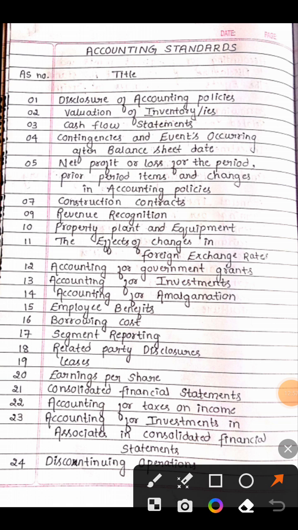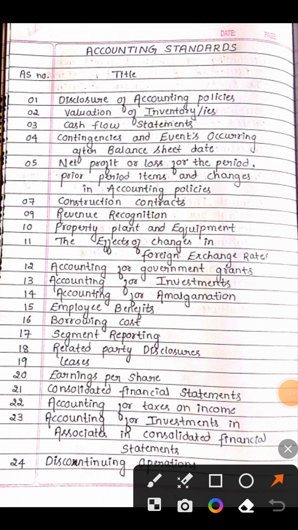So now we'll move to the next AS, that is AS 14. What is AS 14? AA. AS 14 is AA, accounting for amalgamation. AS 14 is accounting for amalgamation. What you have to do now? You have to close your eyes. AS 14 accounting for amalgamation. Accounting for amalgamation, AS 14.